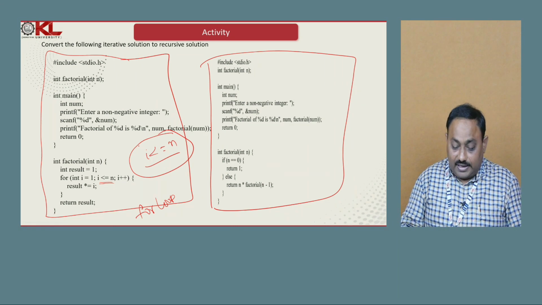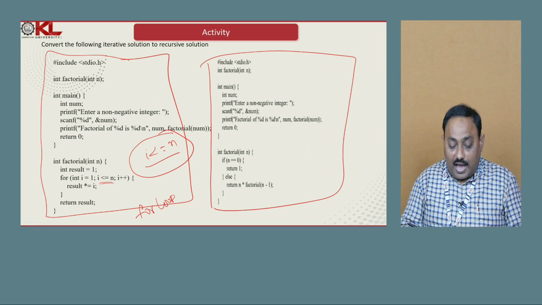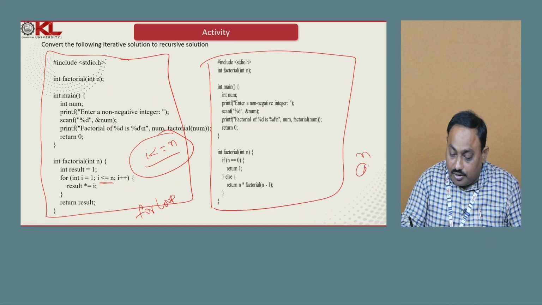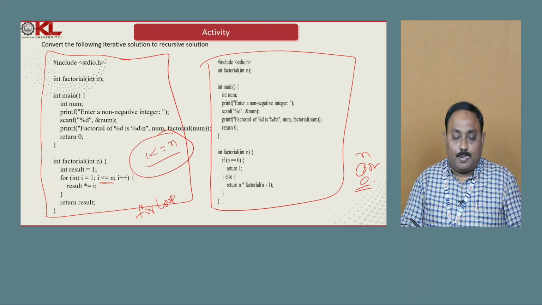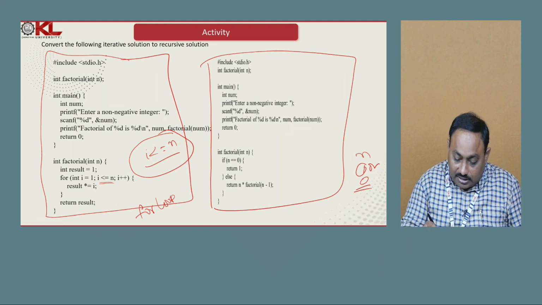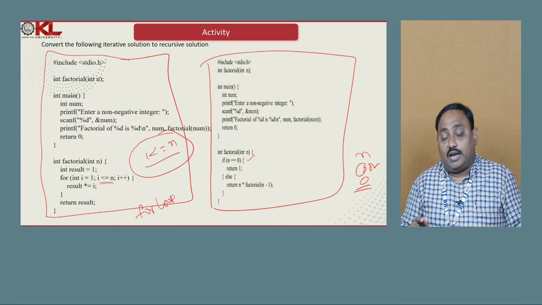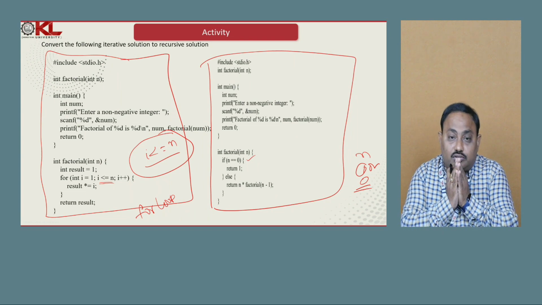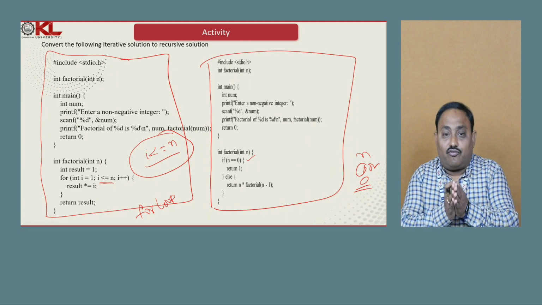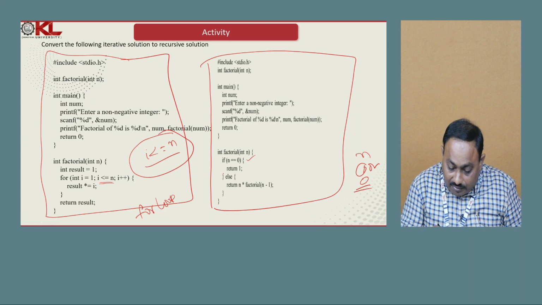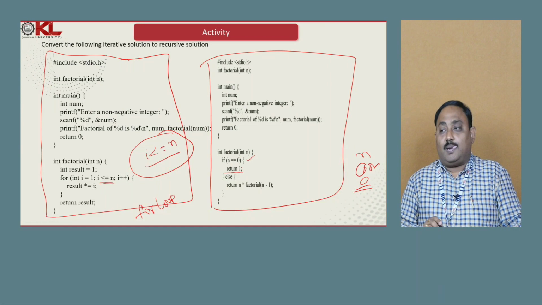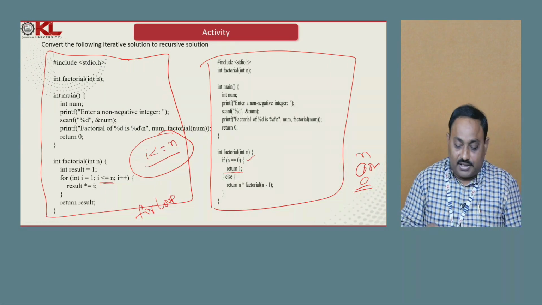That means I can get the factorial value until n reaches 1 or 0. Like that I can derive the base case, and that base case we have to write. And what do we have to do if we reach the base case? You know, students, the factorial value of 0 is also 1. That's why we simply say if n is 0, we return 1. Like this we need to implement the base case.